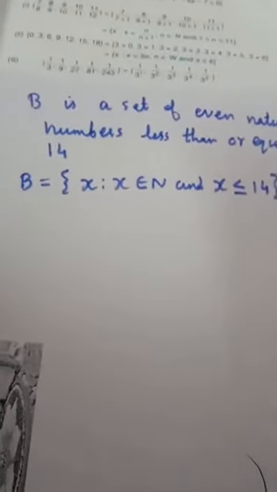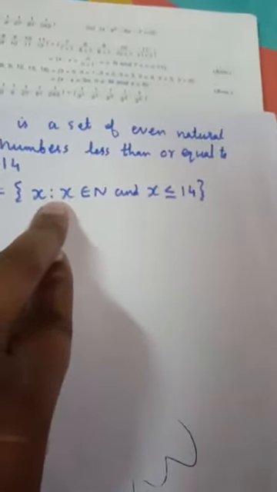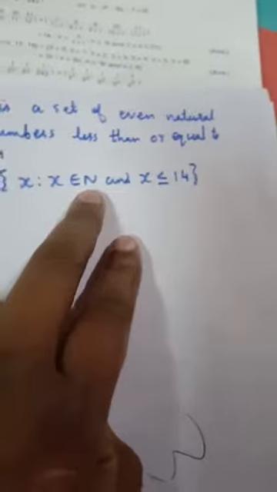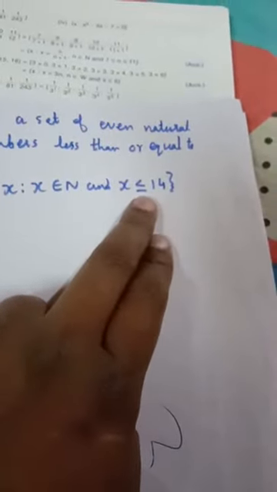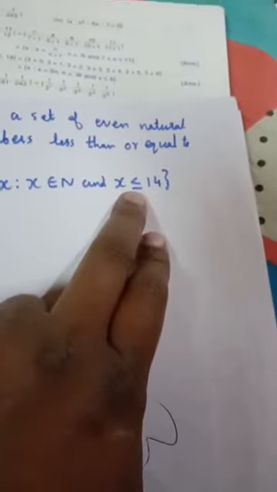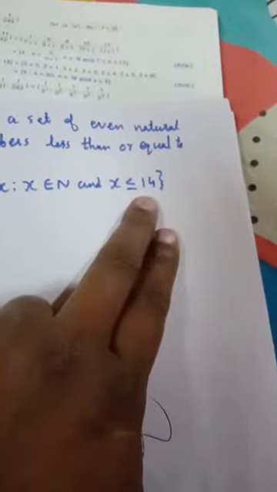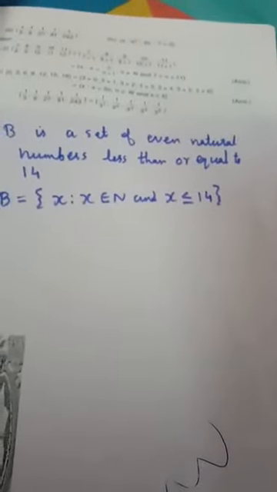B is equal to the set of x such that, this two dot is read as "such that", x element of N. X element of N means x is included in the natural numbers. Even numbers are natural numbers, you know. So x element of N and x less than or equal to 14. This notation is read as less than or equal to 14, which means 14 is strictly included. That is 1, 2, natural numbers, you know.